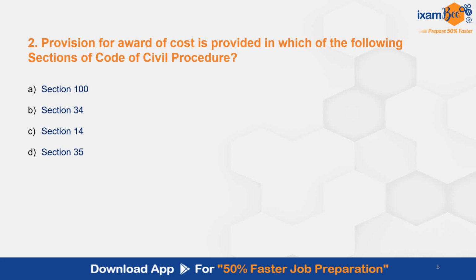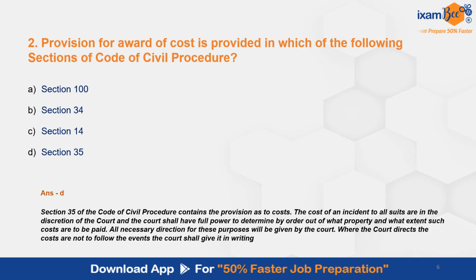Provision for award of cost is provided in which of the following sections of CPC? The correct answer here is D. Section number 35 of CPC contains the provision as to costs.